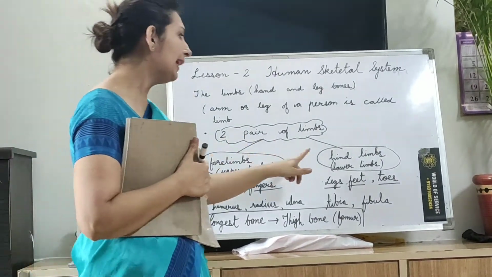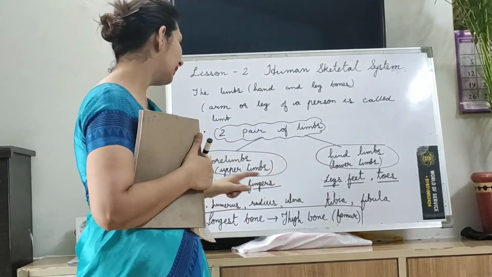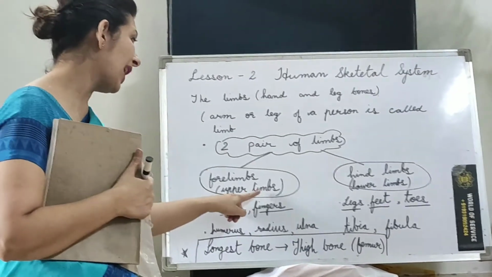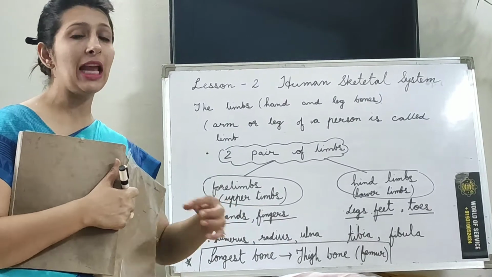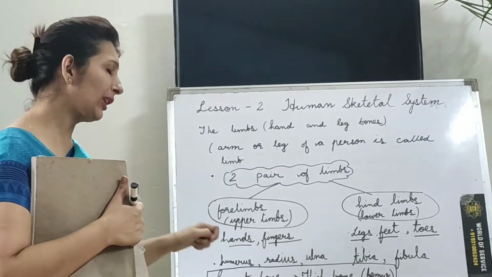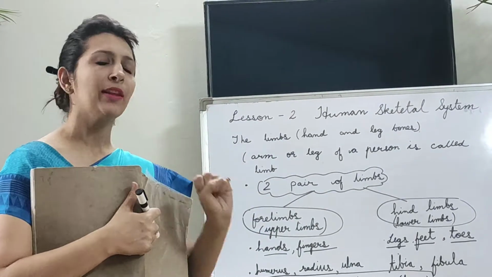And the hind side. Sorry children, one thing I forgot. This forelimb is also known as upper limb. At times people say upper limb, what is that? Actually that is nothing, that is our forelimb, okay, which is our hands and finger.